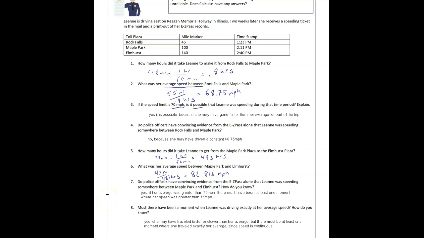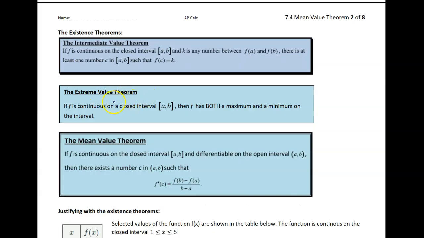The nice thing here is we've already studied a couple of these theorems, so you're really familiar with the idea of justification here. So in the next page, we're going to look into how to justify things with these theorems. Okay, we now have 3 theorems that we've used to analyze functions. There's the intermediate value theorem, which requires that a function is continuous.